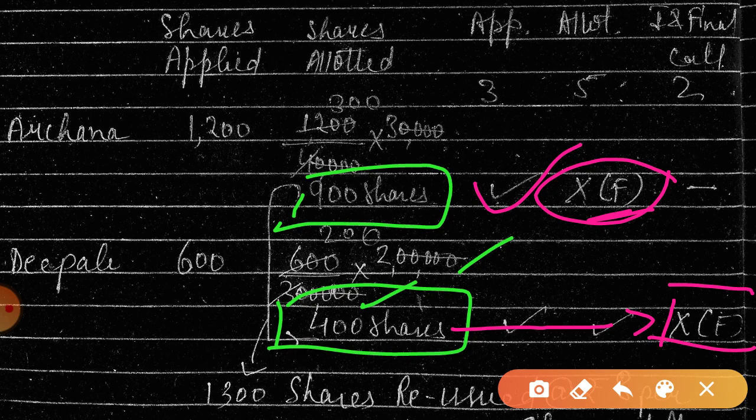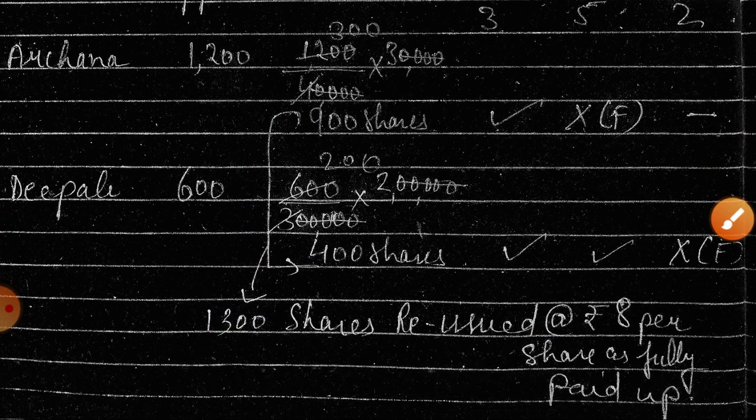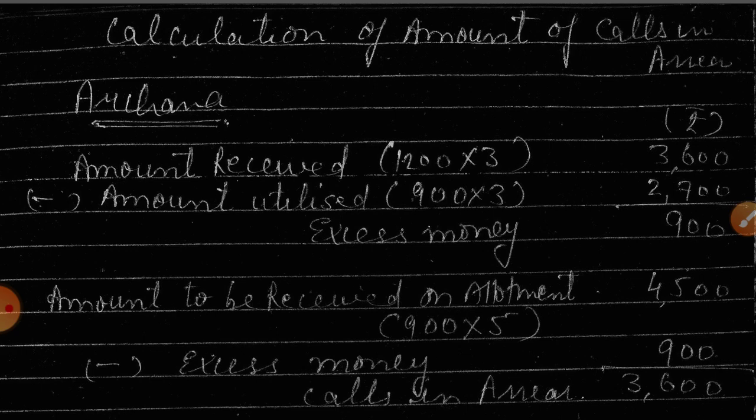Then if we add both the shares, the total is 1300. So they were reissued at rupees 8 fully paid up. Rupees 8 fully paid up. Clear? Is this point clear to you? The journal entries, you know. So what will be the bank amount? Yes, 4,80,000 into 3, correct. So students know the solution.